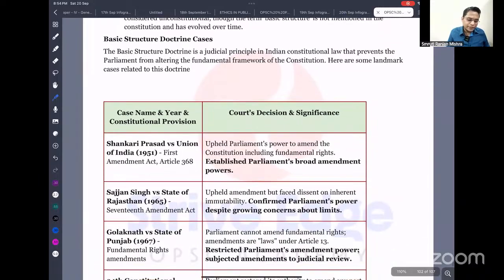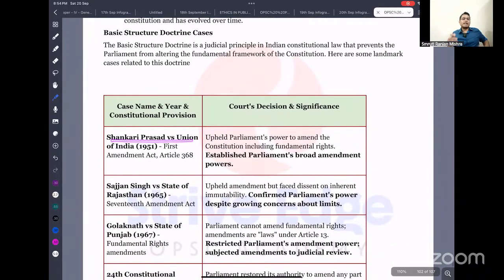So here you can see, initially a dispute started after our independence, whether Parliament has the power to amend the Constitution or not. The first one is the Shankari Prasad case. In this case, the Supreme Court said that yes, Parliament can amend the Constitution, including fundamental rights, for implementation of any law. In the Sajjan Singh case, it again said that Parliament has the power to amend the Constitution.